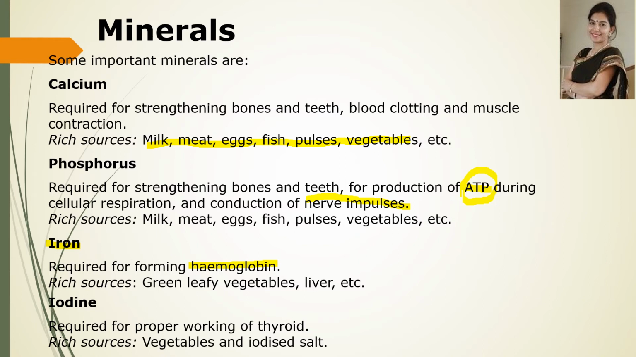And our last mineral is iodine. Iodine is required for proper functioning of the thyroid. What is the thyroid? It is a small gland present in our neck which produces a chemical called thyroxine, and this thyroxine requires iodine for its formation. Iodine is present in vegetables, seafoods and iodized salt.